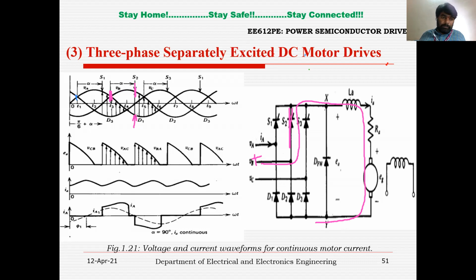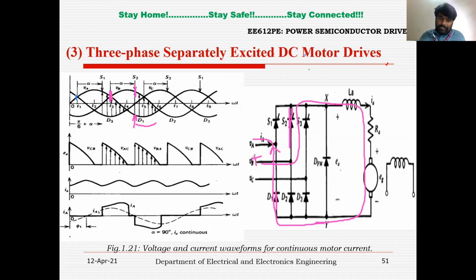To get the return path, we need to see which device is in forward bias condition. Just after this particular point, D1 is in forward bias condition because it is having more negative voltage across it. So it will take the path through D1: terminal Y, D1 anode and cathode, and back to the source like this. So this is the direction of current, right?